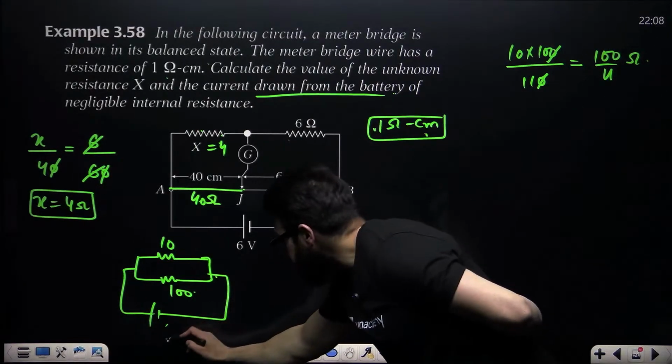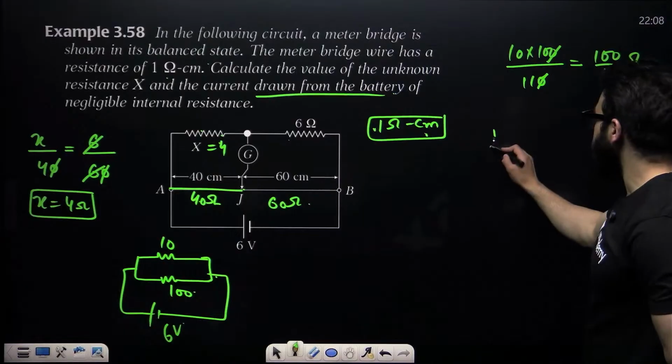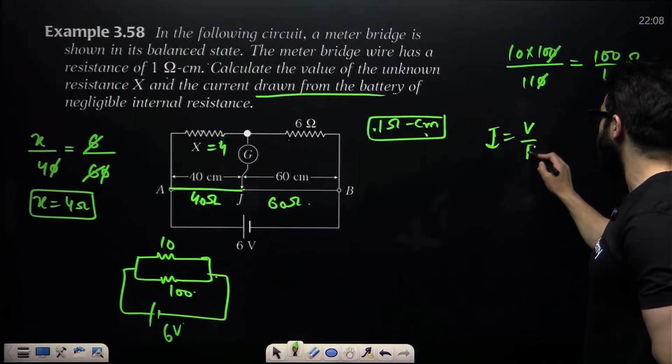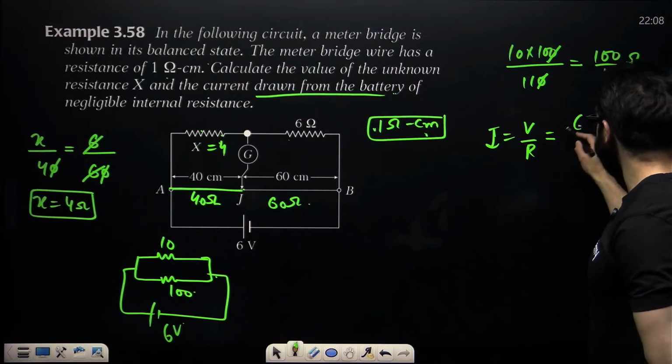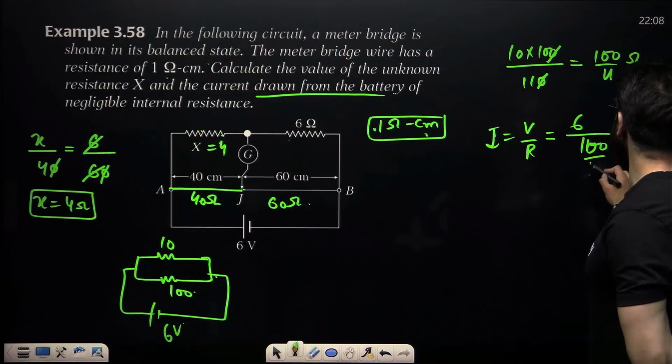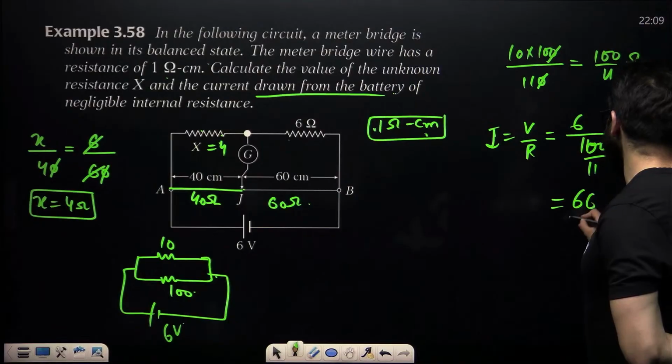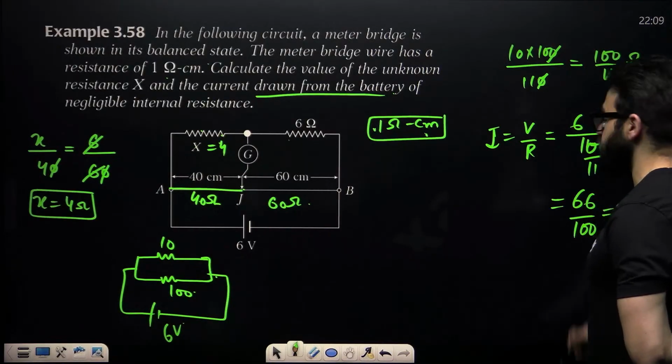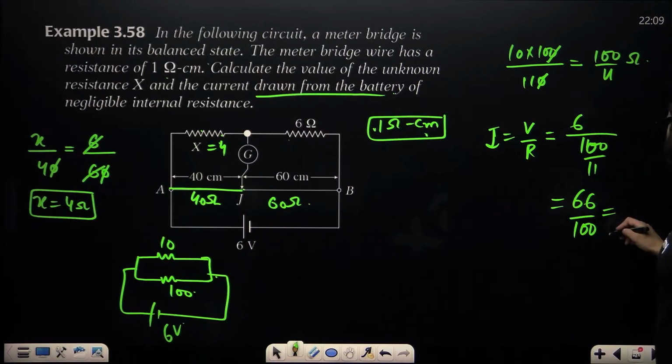Now, this battery is 6 volt. Tell me, how do we find the current? Current is V divided by R. V is how much? That is 6. R is how much? 100 divided by 11. So, that will be 66 divided by 100. 0.66 ampere is the answer.